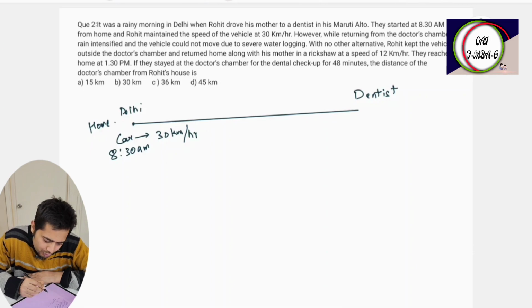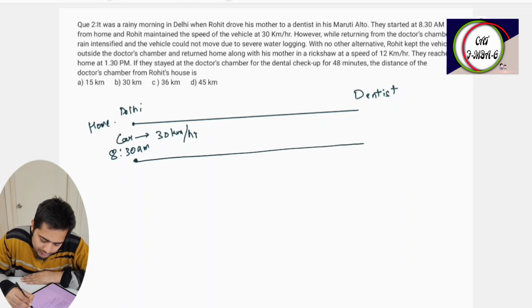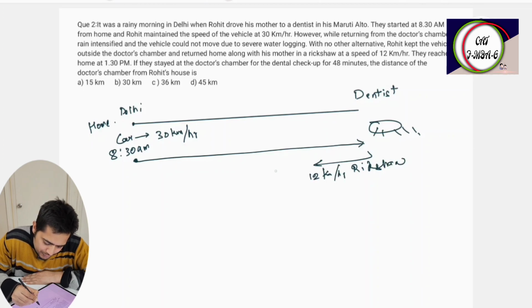However, while returning from the doctor's chamber, the rain intensified and the vehicle could not move due to severe waterlogging. With no alternative, Rohit kept the vehicle outside the doctor's chamber. So initially he took the car at 8:30 a.m. and went from home to the dentist properly. Here rains were there, so he stopped here. And while returning, he took a rickshaw which has a speed of 12 km per hour. And like this, they got home by 1:30 p.m.